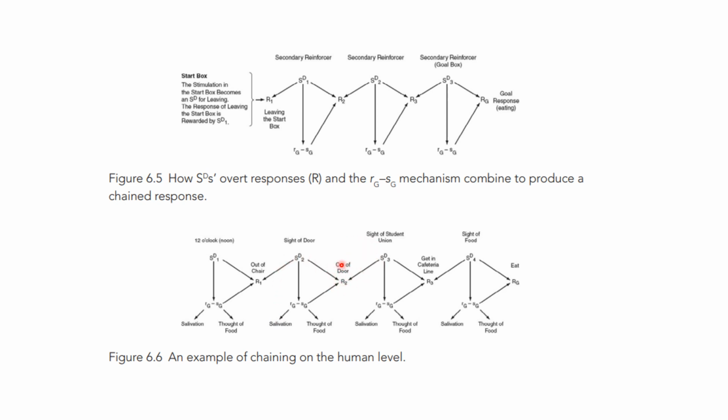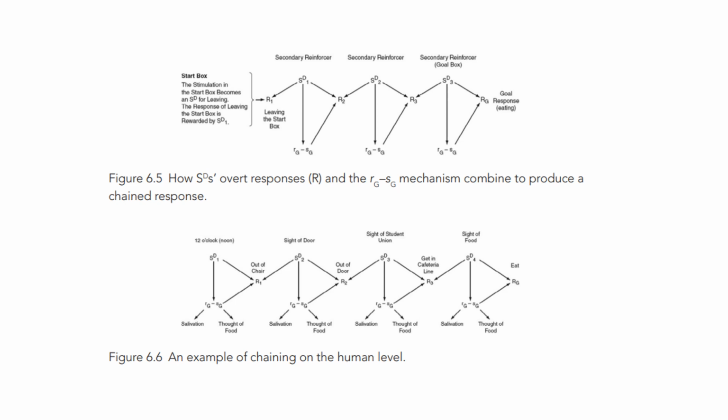So all these things, like the sight of the door, 12 o'clock noon, the sight of the student union, and the sight of food, are becoming secondary reinforcers, because this is bringing us close to our goal. There is a fraction of the goal response, that is the eating. So there must be a fraction of the goal response. That's why it's called the fractional anticipatory goal response. Only then does it have the ability to become the secondary reinforcer and elicit such responses.